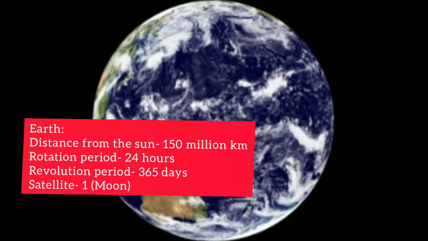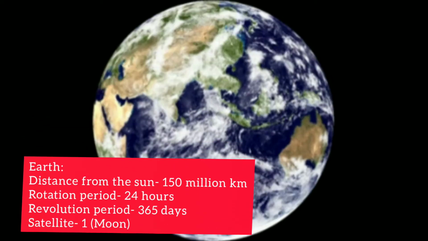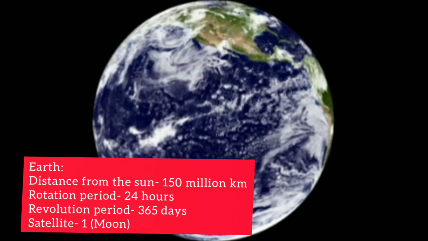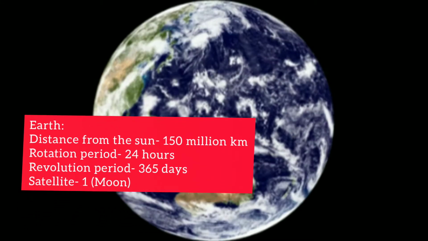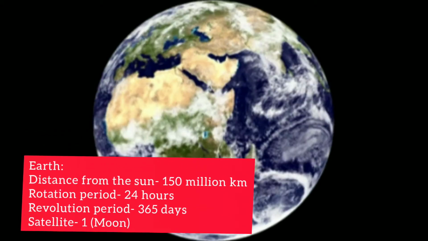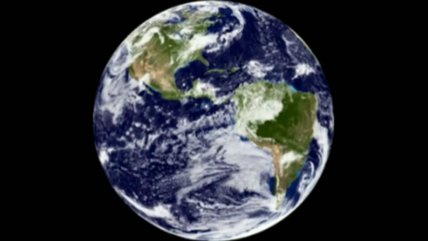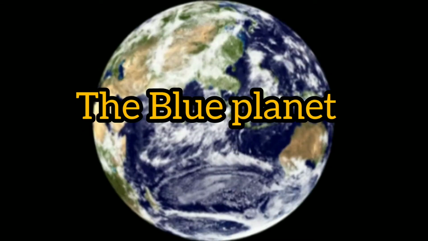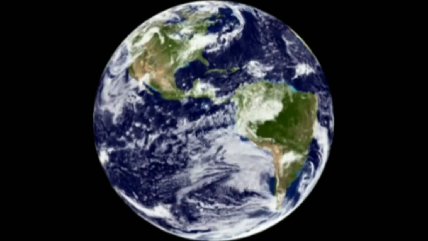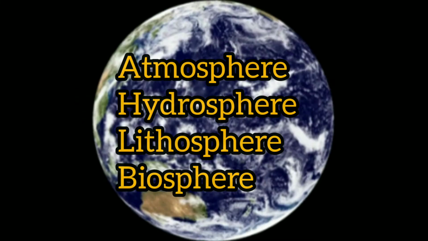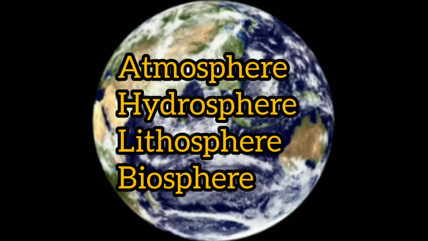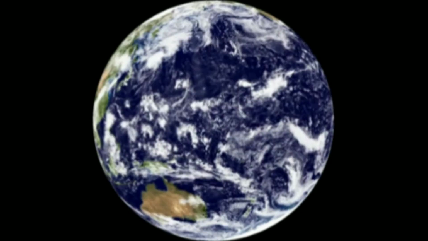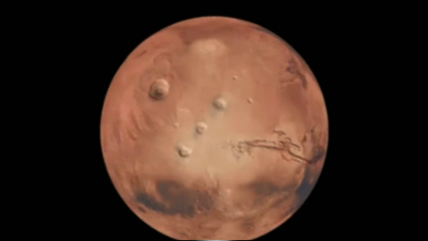Next one, our Earth, and the distance from the sun is about 150 million kilometers. It takes 24 hours to complete one rotation and 365 days to complete one revolution. It has the only satellite, that is Moon, and our Earth is also known as the blue planet. It is the only planet where life can exist because it has its own atmosphere, hydrosphere and biosphere, where all the living creatures like plants, animals, trees, human beings can live.